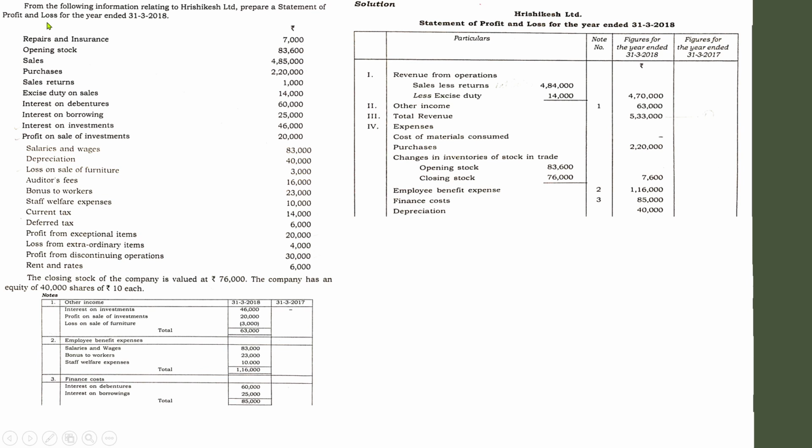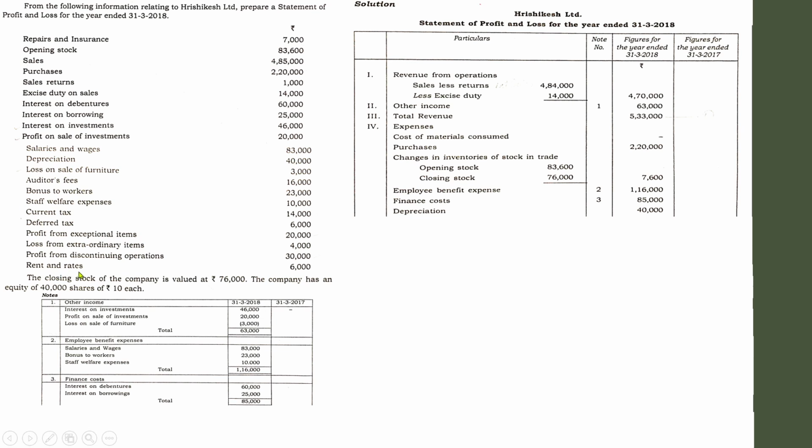You can see that even after going through all these and entering the respective items in the various heads, some items cannot be included in the heads which we have discussed, like repairs and insurance. We haven't learned any head for that. Auditors fees. In the format we didn't even hear or discuss auditors fees.